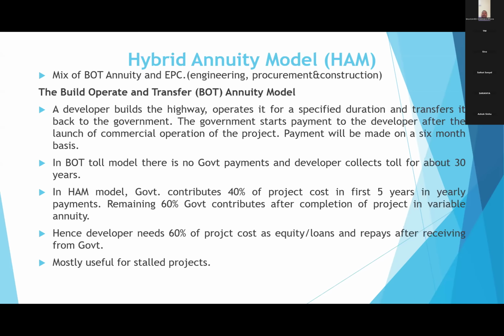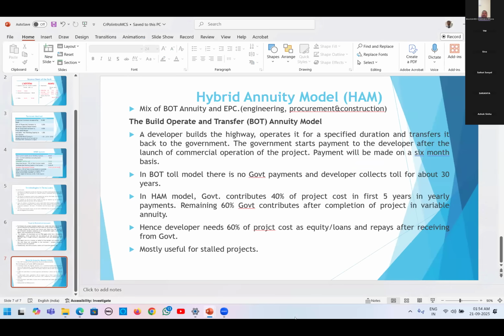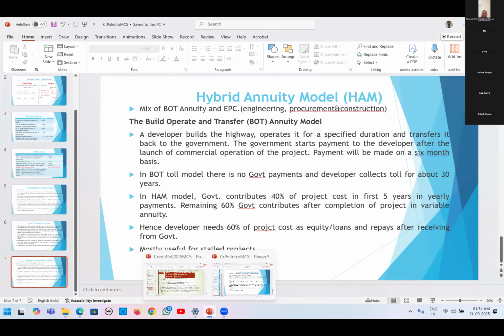What happens after completion of that road? Toll will be collected by the government only, and the government will pay the construction person continuously, every half-yearly, some amount. This is called annuity. So in the first 5 years they will pay 40%. For the remaining 15 or 20 years they will pay the remaining 60%, plus some additional amount. This is called the hybrid annuity model. This is particularly famous in the case of road projects. These are all term loans, project finance loans.